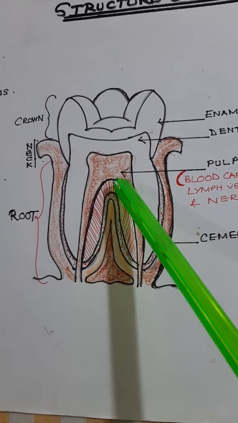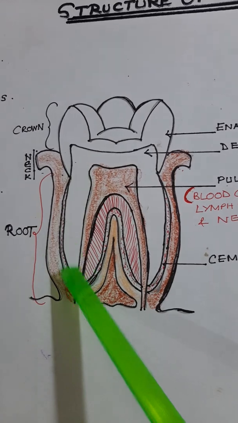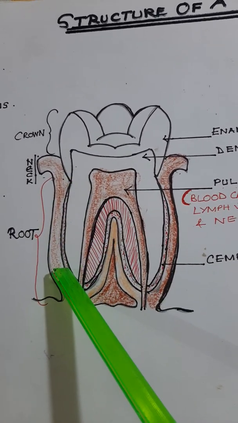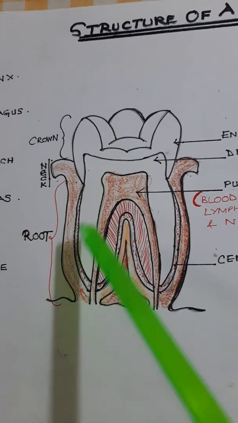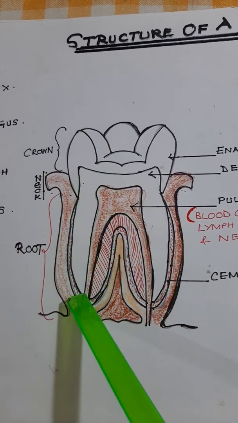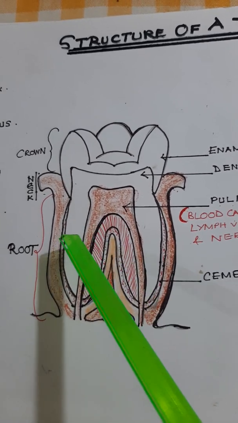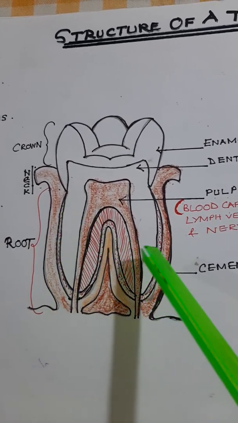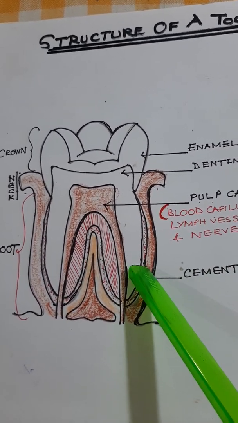Now we come to the portion that lies below the gums. That is known as the root. The root is the part where the tooth is fixed to the jaw. It is kept fixed by a material, can you see, it's written cement?